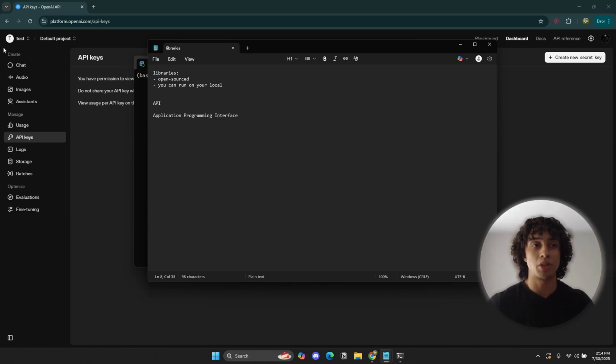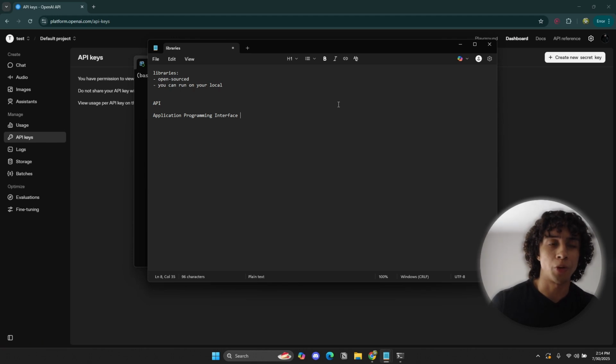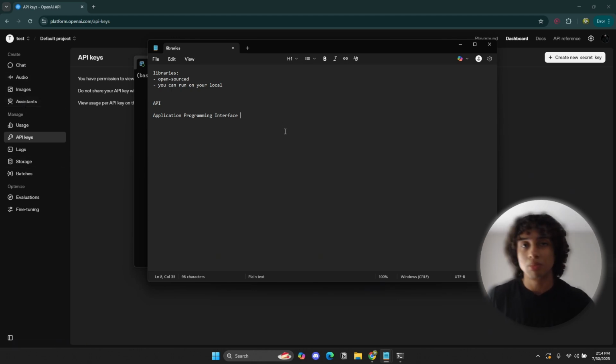So what stuff is OpenAI sharing with us? They're sharing a whole bunch of functionalities. They also have tools for generating images, for audio, for assistance, for text. Today we're going to be doing just a short introduction.